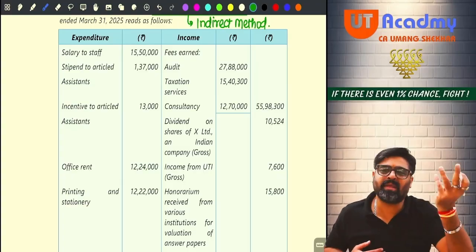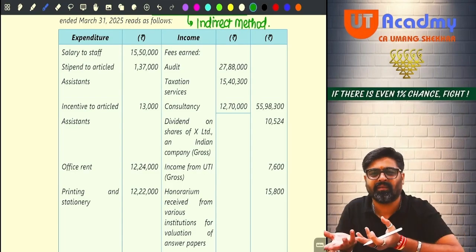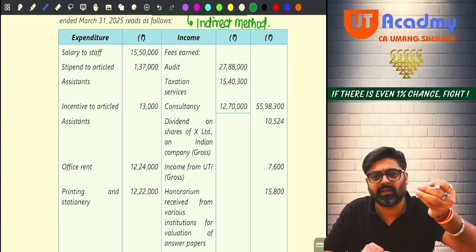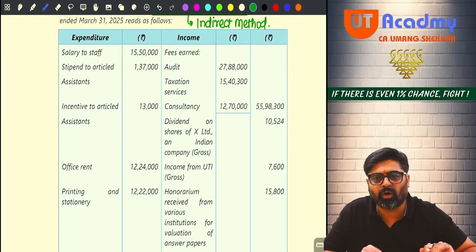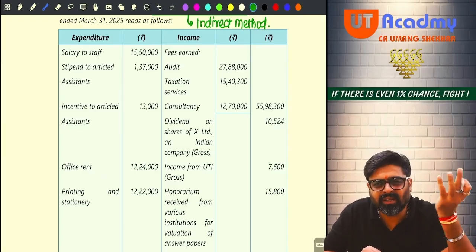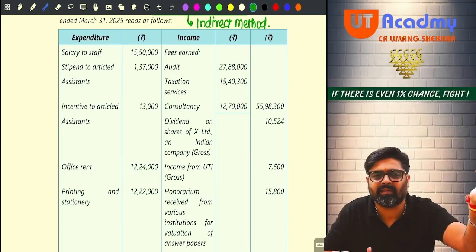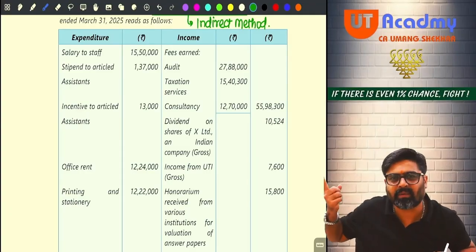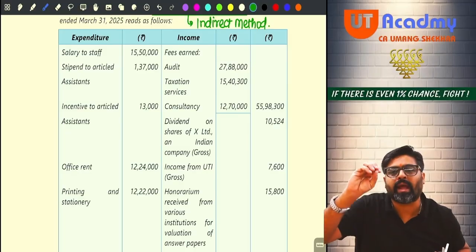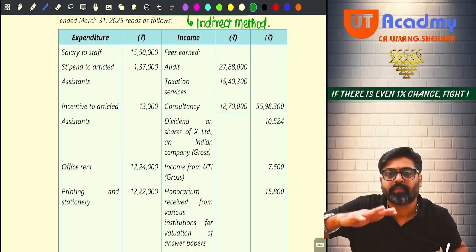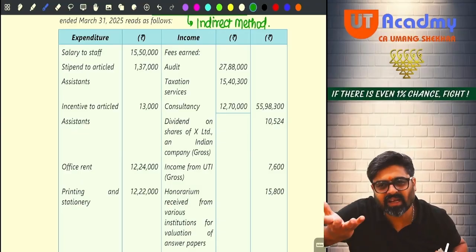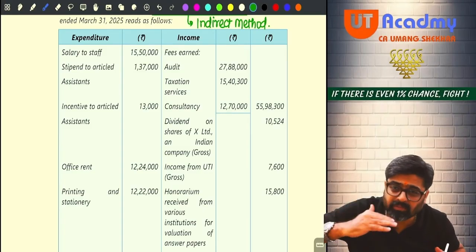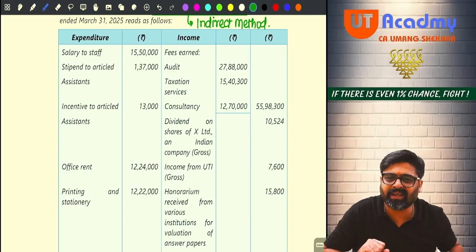Now, why am I giving them incentives? What is the reason for that? That reason is given there. Because few articles passed in the first attempt, so I gave them incentives. Am I giving those incentives to myself or my family members? Is it my personal expense? No. So whatever amount I am giving to my articles in my profession, that is my professional expense only. Whether I am giving them stipend or incentives, it is my professional expense. Should be allowed as a deduction.